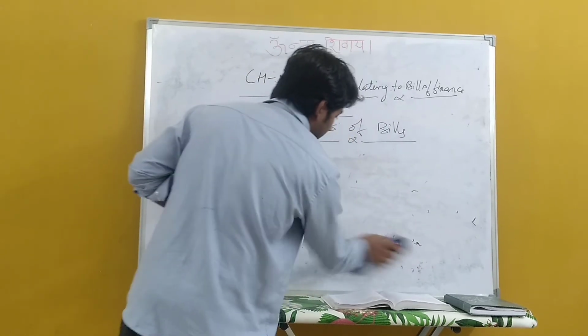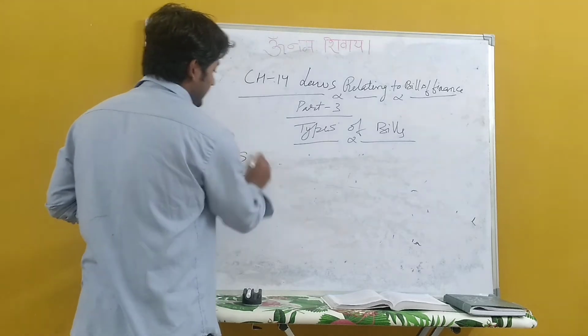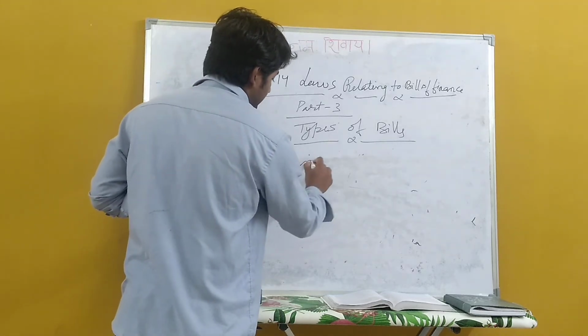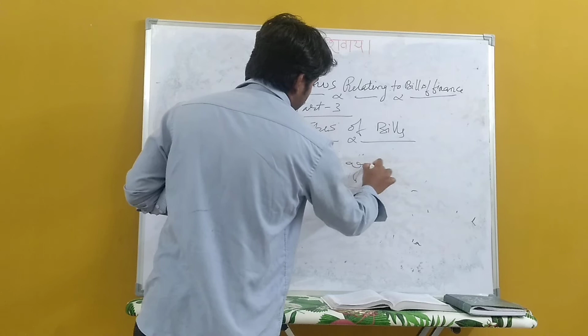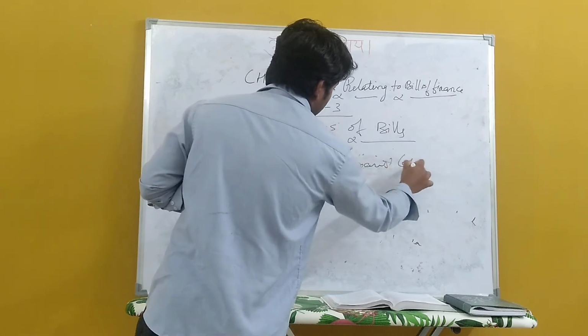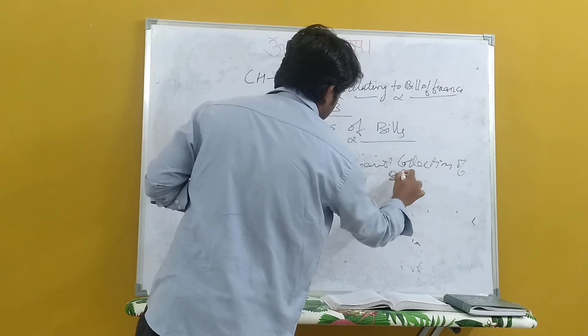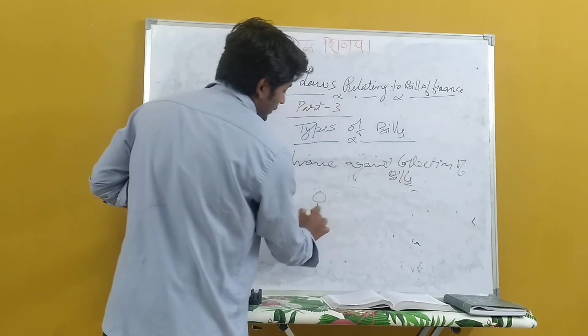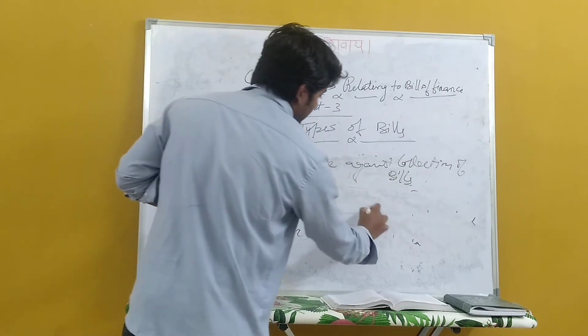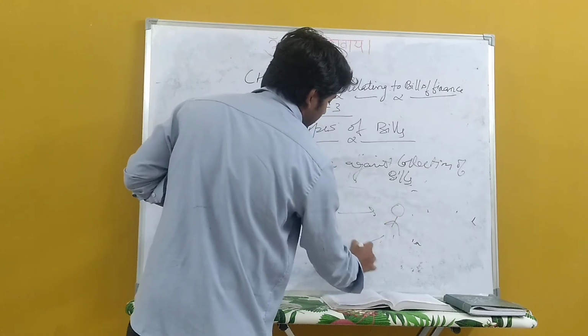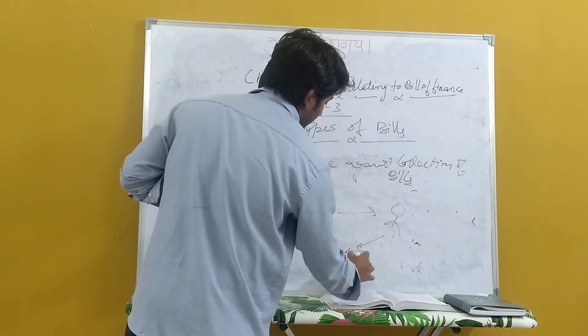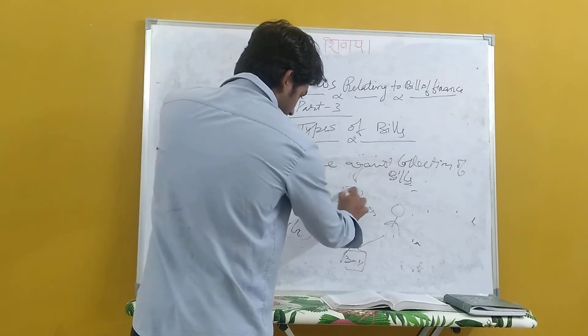Advance against collection of bills. Same example we will be using. Advance against collection of bills. Same example we will be using: Gaurav is there, Gurpreet is there, and the bank is there, and a bill of exchange is there.